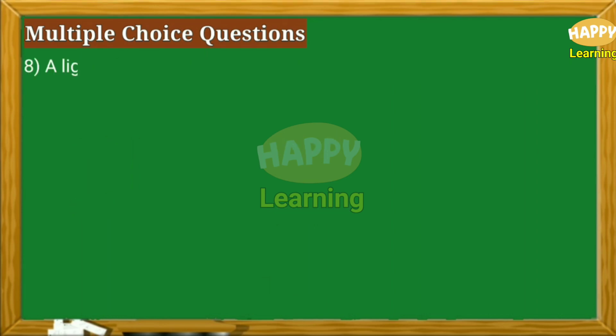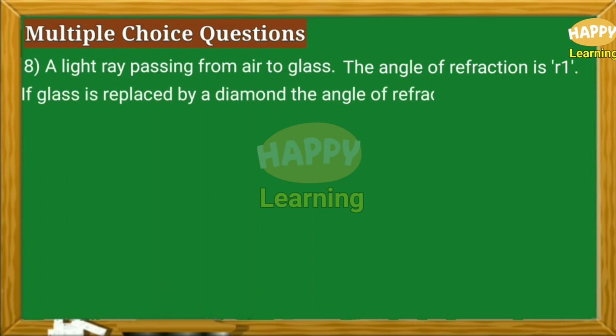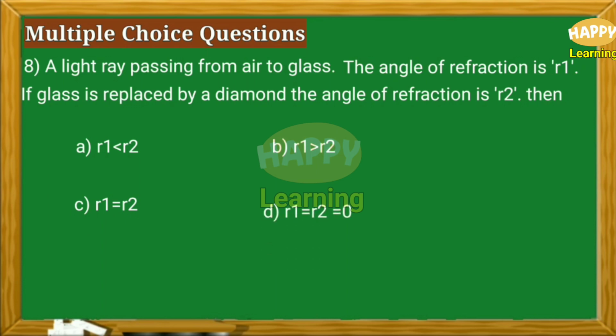Question number 8. A light ray passing from air to glass. The angle of refraction is R1. If glass is replaced by a diamond, the angle of refraction is R2. Then option A, R1 is less than R2. Option B, R1 is greater than R2. Option C, R1 is equal to R2. Option D, R1 is equal to R2 is equal to 0.